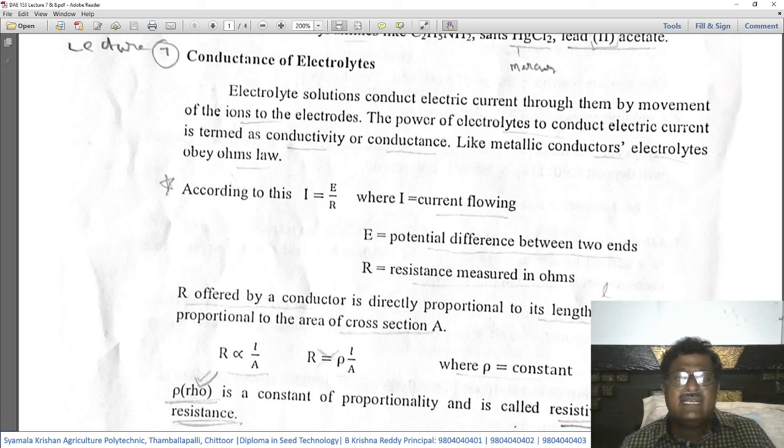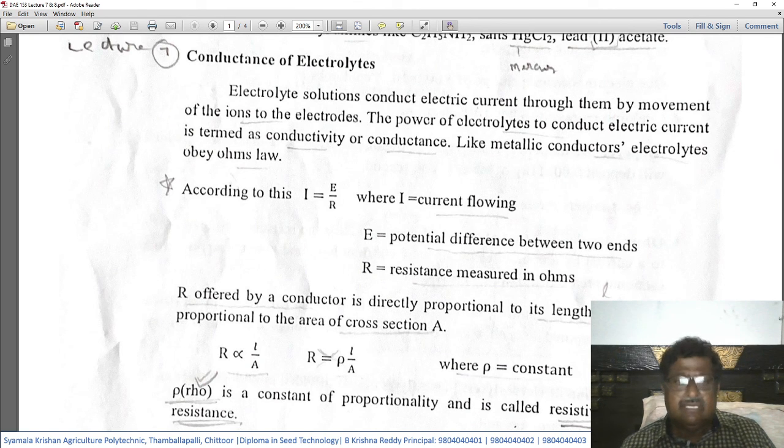where I is the current flowing in the conductor or through the electrolyte solution. E is the potential difference between the two ends. If you take a metallic element, it is the potential difference between the two ends of the electrical conductor. R is the resistance measured in ohms. So this is the resistance offered by the conductor to the passage of the